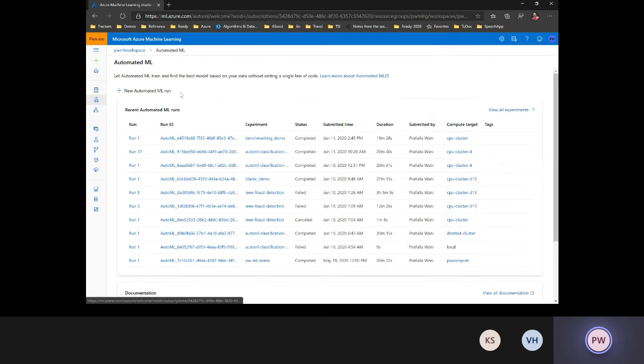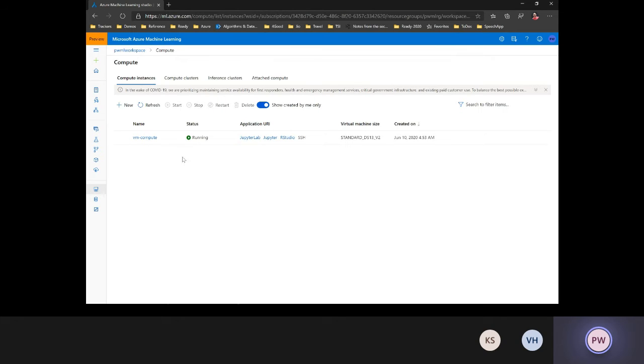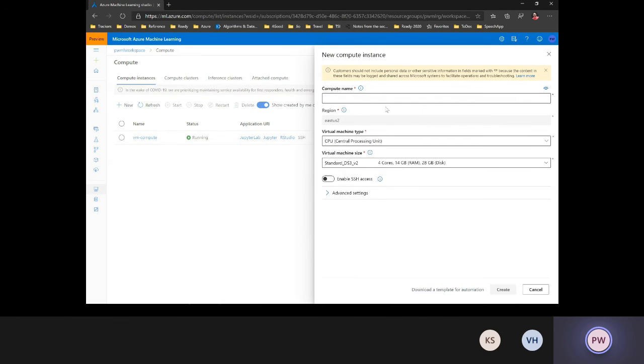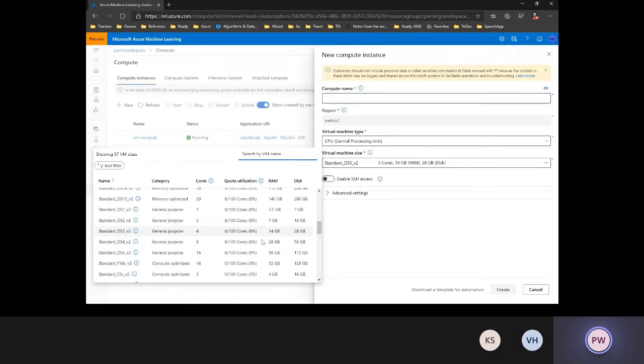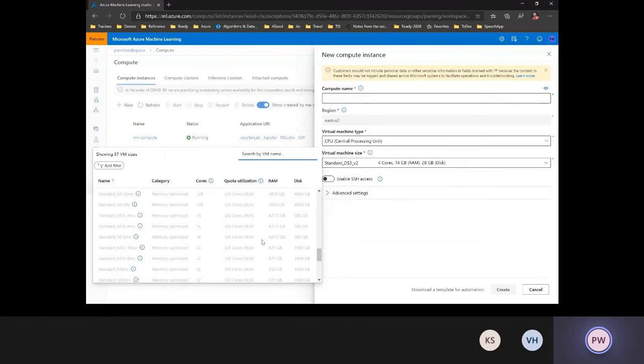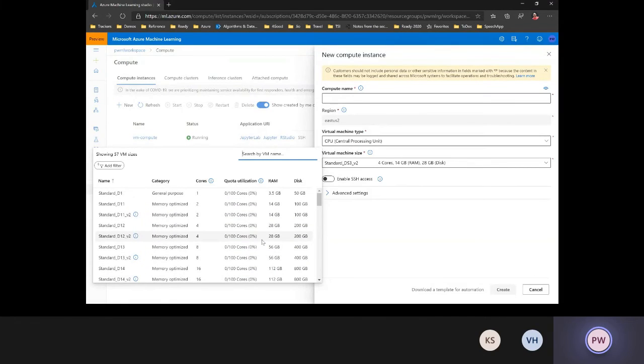So getting started with automated ML, as I said earlier, before we actually run the job, we need to figure out where we want to run it. That's where the different compute options come up. There's something called machine learning managed compute instances. Here you can create a compute instance. This is as good as creating a VM, but the VM is managed by the machine learning service. You can select the type of VM that you want, a D series VM or an N series VM. The N series VMs correspond to the GPUs, so if you really need a GPU workload, that's where you can select the N series VMs.